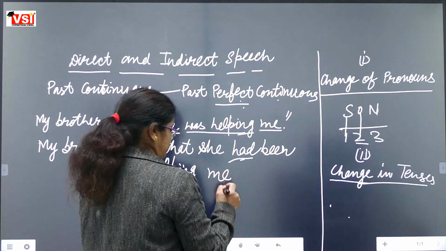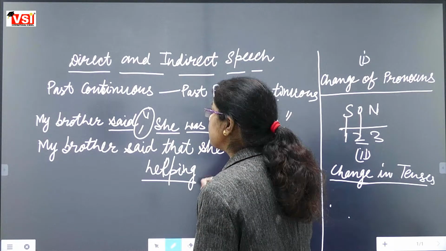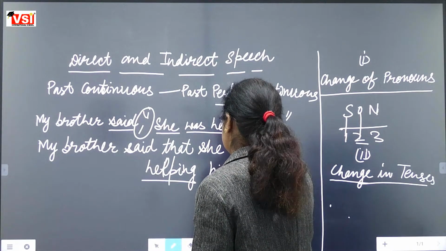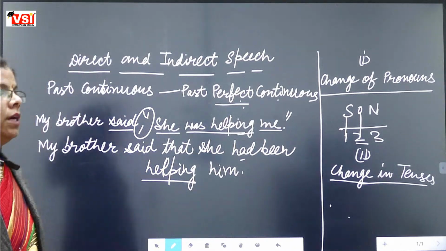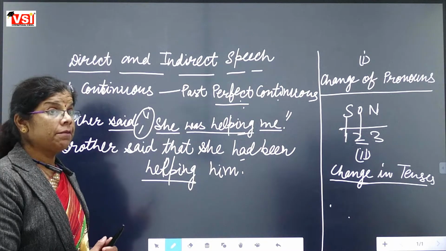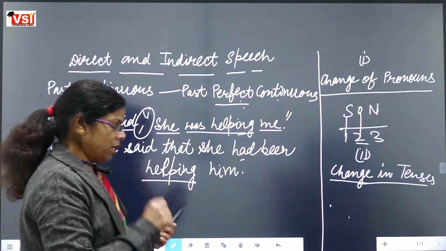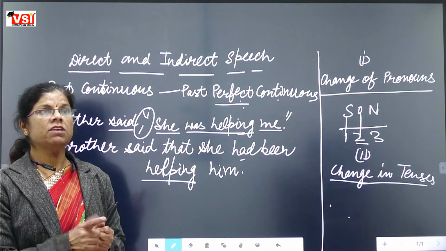She had been helping my brother. You are right that my brother should be written here. But as I am talking about my brother, suppose I am giving you an example that Anil is my brother.